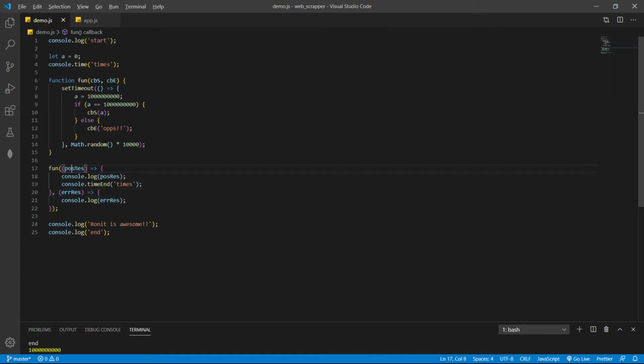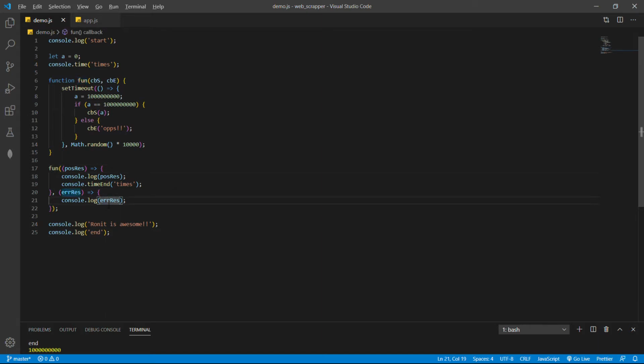So this positive response was passed A. Okay, so A was received as positive response by the first callback function, that is CBS in this one. And that thing was then printed, or if some error occurred, then oops was passed to callback error, and that was received by this error response in the second anonymous function passed to fun at the time of calling. So, and that was printed also.